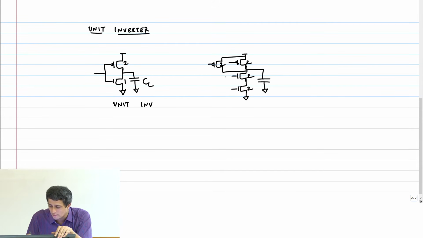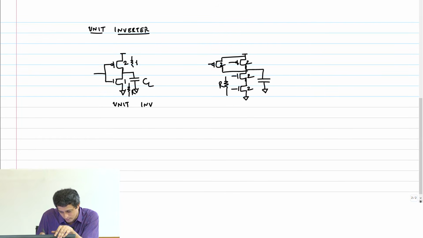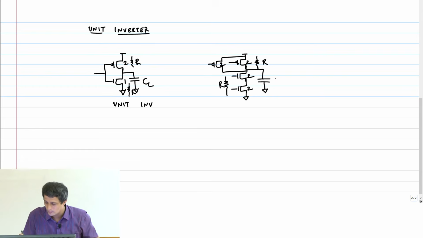So that the effective resistance is still R. We said this also will give me a resistance of R both ways. Even this will be R. So we were able to combine series transistors to find the equivalent resistance, and we matched the resistance in order to construct our unit gate.